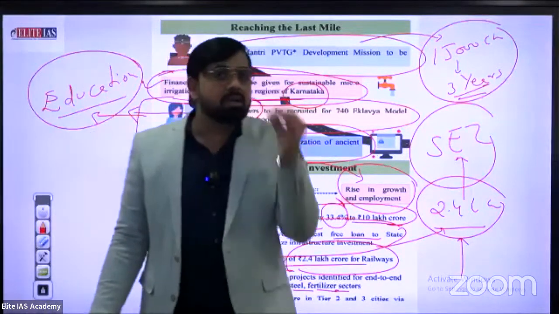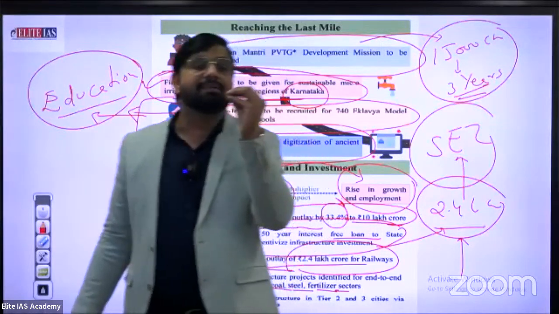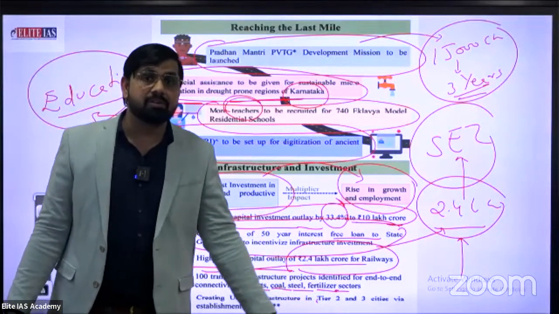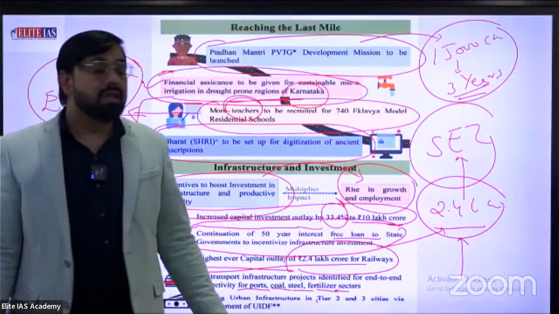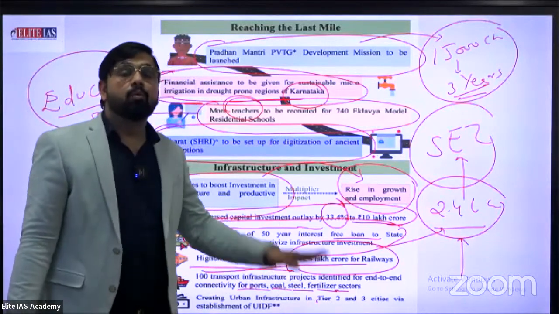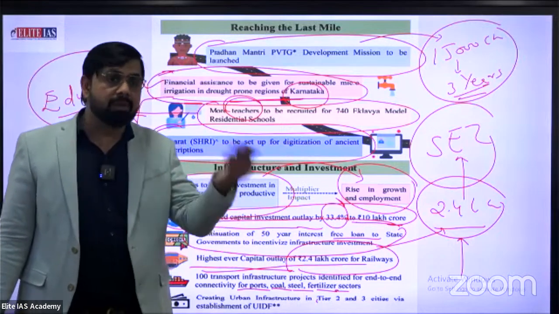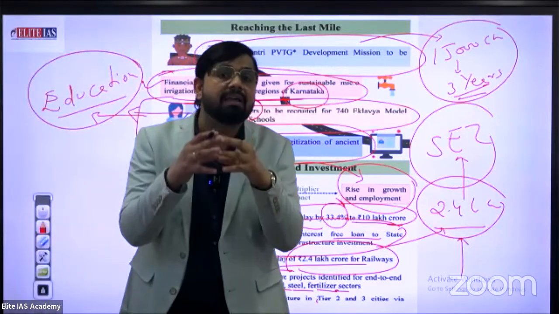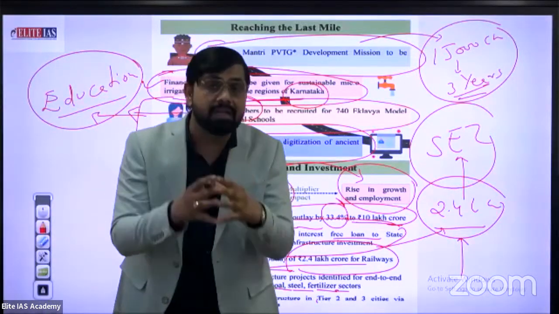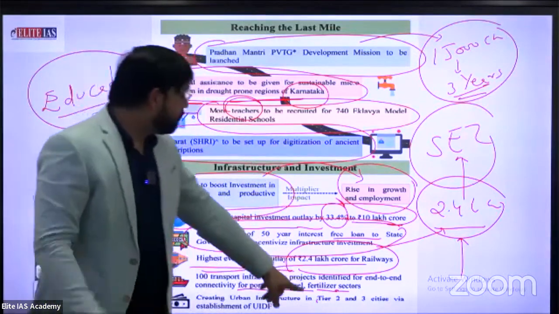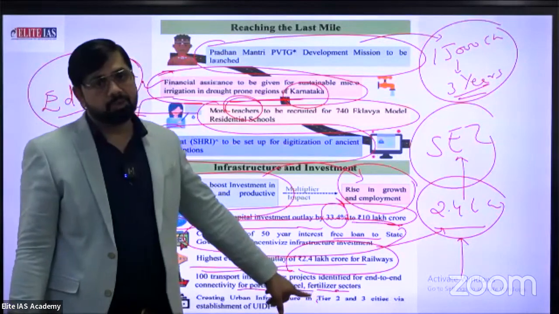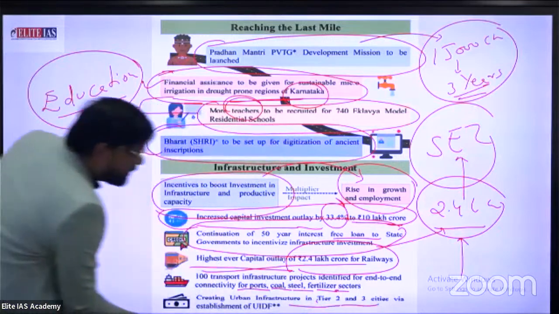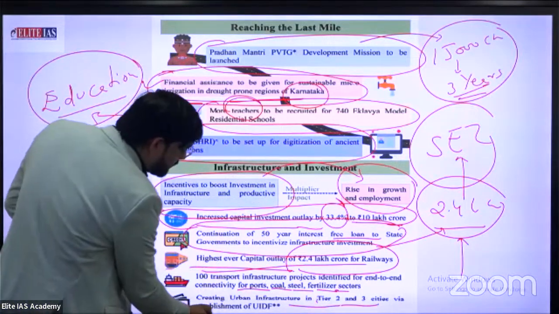Approximately 6,000 crore rupees subsidy given by the government in fertilizer transportation. No, not only 6,000, it's 60,000 crore rupees in fertilizer transportation. Approximately 1.75 lakh crore in direct subsidies given by the government. And today, including transportation and direct, a total of 2.5 lakh crore rupees in the form of subsidy is provided by the government to farmers to fulfill the fertilizer need. Okay, clear? Last, creating urban infrastructure in tier 2 and tier 3 cities via establishing the UIDF.